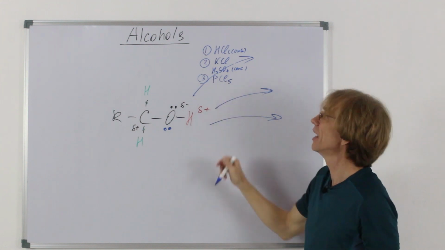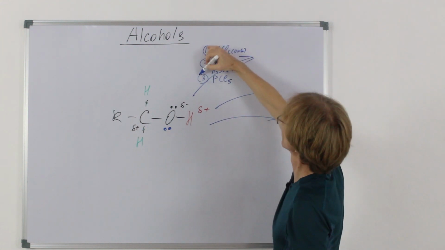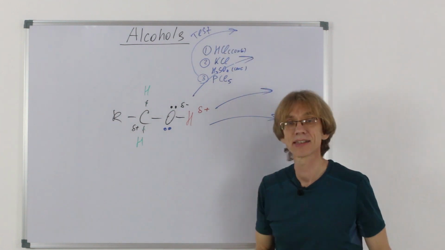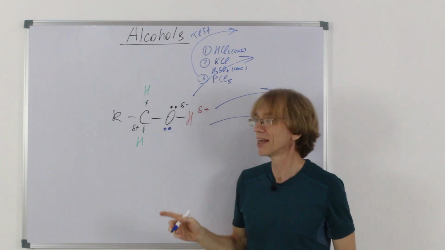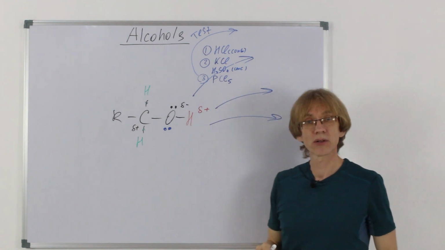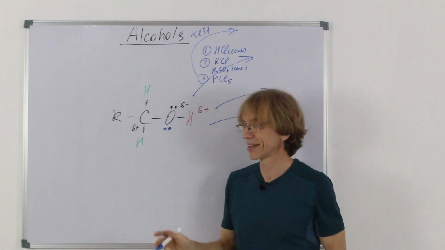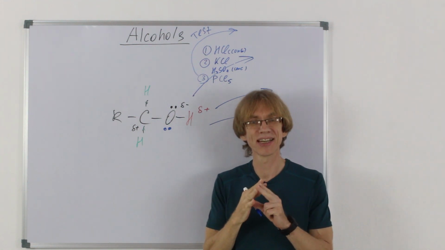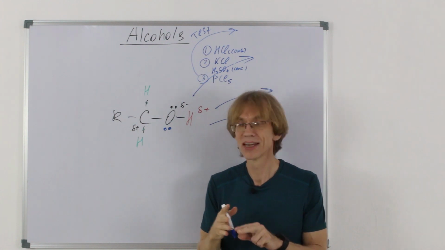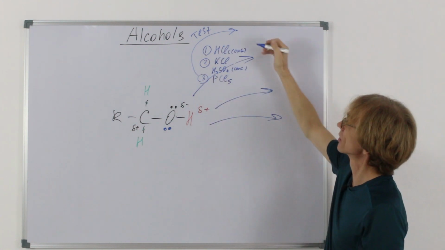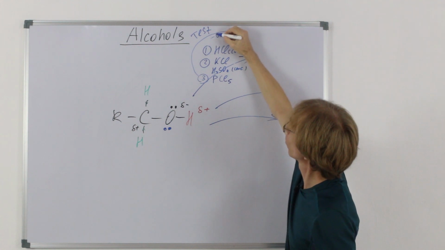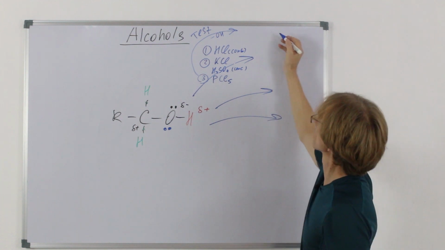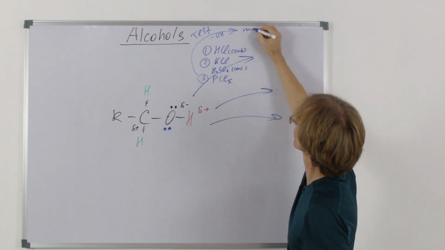But this is immediate, and this is also used as a test. This is also a test for substances having an OH group. Phosphorus pentachloride would react with them all. And who are those who have an OH group? Alcohols, carboxylic acids, and water. So with all these three, it's a test for the OH group. Unfortunately, it's not specific for alcohols, but it's still good that it exists.